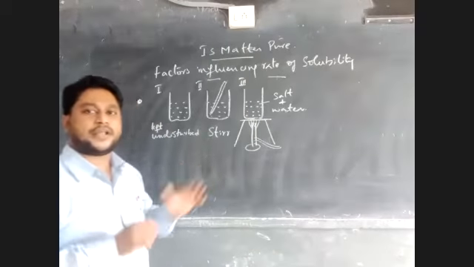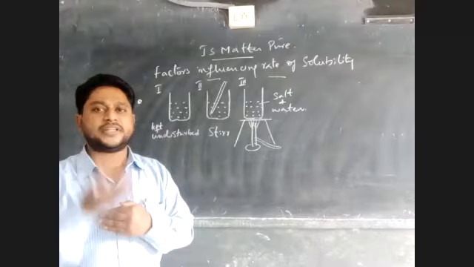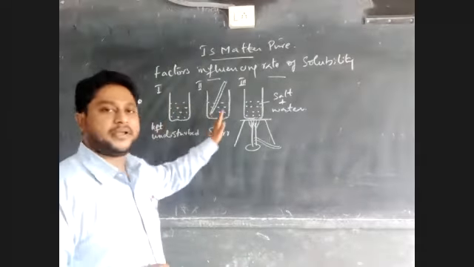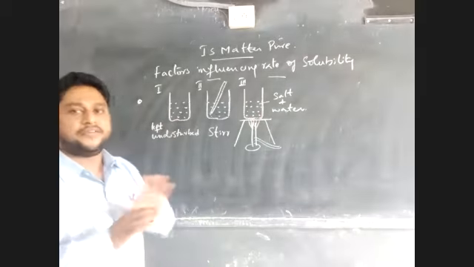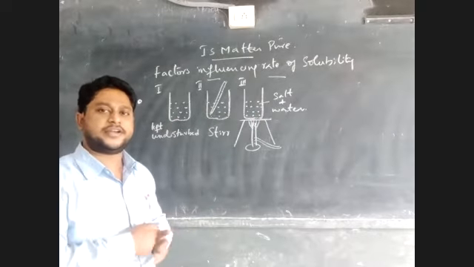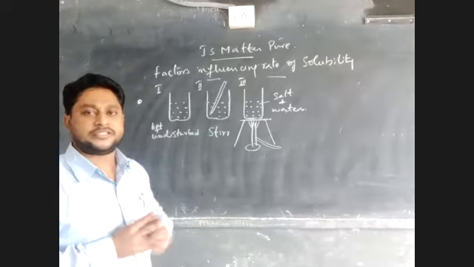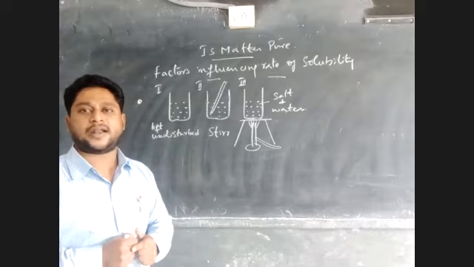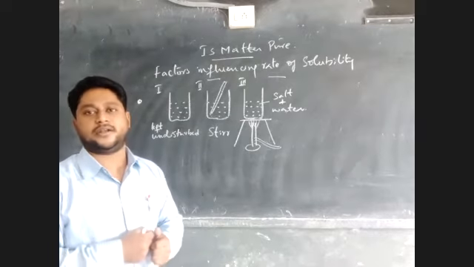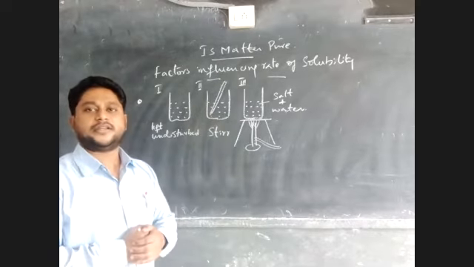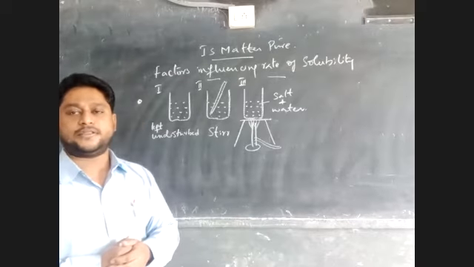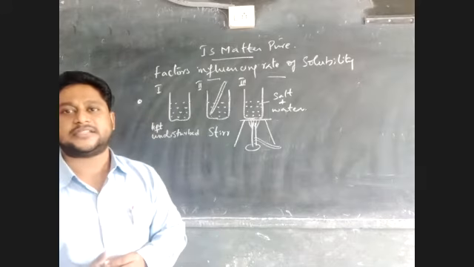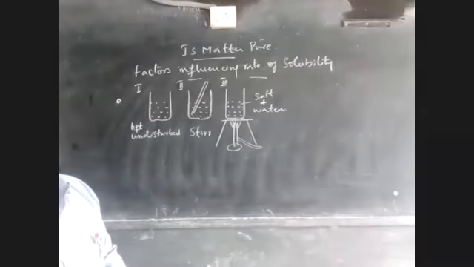Till now you have taken powdered salt. Now go for the crystal salt. You know the crystal salt, right? Add crystal salt to the first beaker, second beaker, and third beaker. First beaker, leave it aside. Second beaker, stir it. Third beaker, heat it. You will notice that the crystal salt in the first beaker will not dissolve. In the second beaker, it takes a lot of time to dissolve. But in the third beaker, the crystal salt will get dissolved. That means as the temperature increases, solubility also increases.